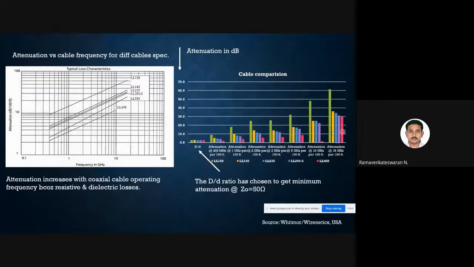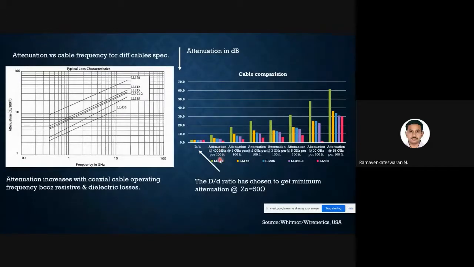So the pink color gives quite better performance. If you see comparatively all this histogram chart, the Y axis is attenuation. So whichever has less attenuation is good. If you see this first group, everyone is typically the same. Okay, D by D everything is typically the same.